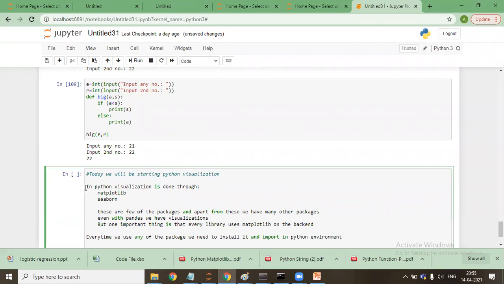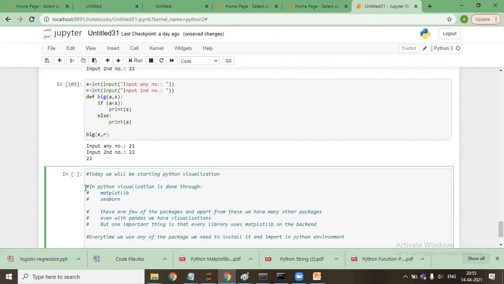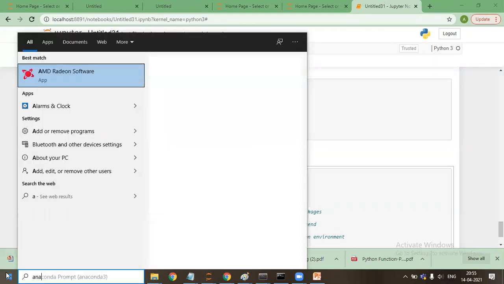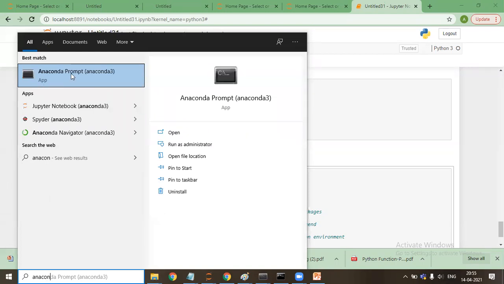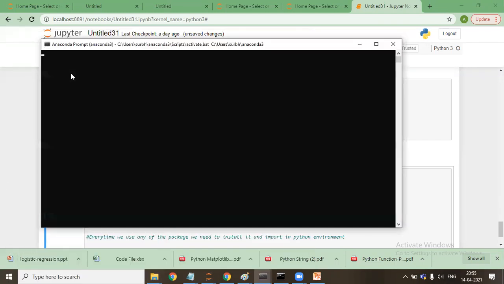Have you guys installed Matplotlib on your system? If not, then I'll tell you how to install it. Matplotlib will come automatically. In case you don't have it, go to your Anaconda prompt like this and say install. Now it will perform its operation. It will take 1 minute.